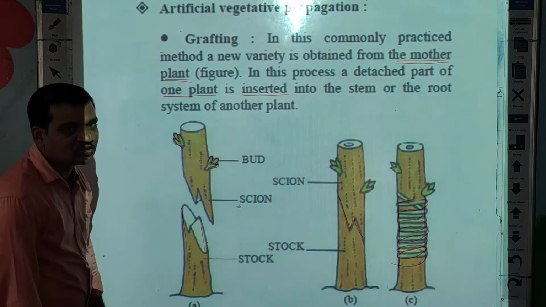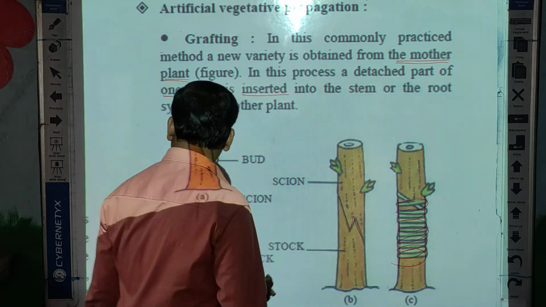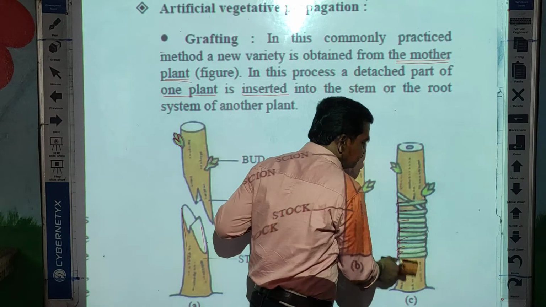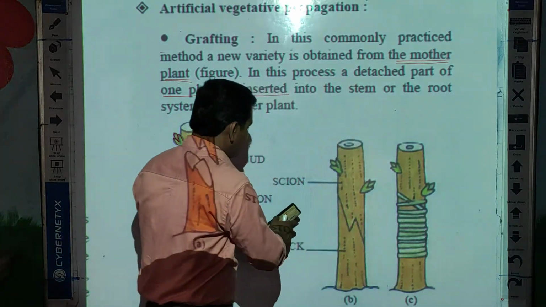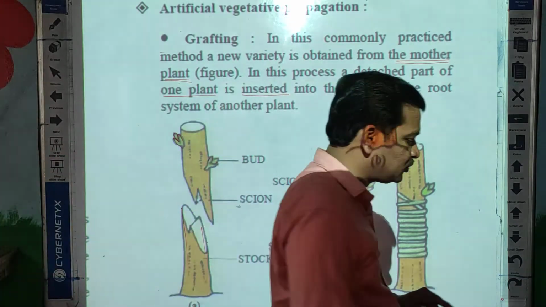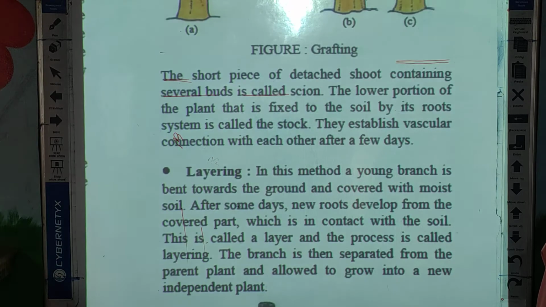So this method is called the grafting method. Understood students? In the grafting method, one part of a plant is detached or cut and fixed into another plant's stem. That is called grafting. Clear?